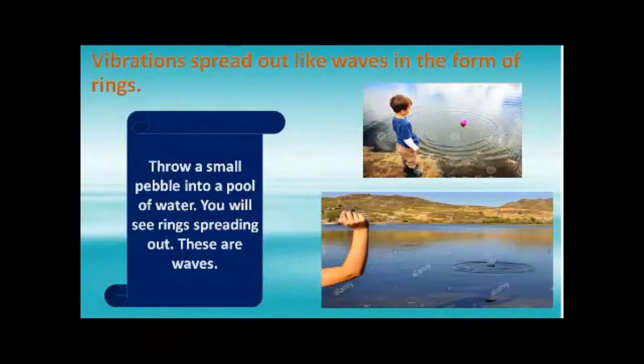In the sea view, beta, you can see the pebble. A pebble is a stone near the water or in the water. They are very smooth. They have a smooth surface. So a pebble is a small stone. Throw a small pebble into a pool of water like this.